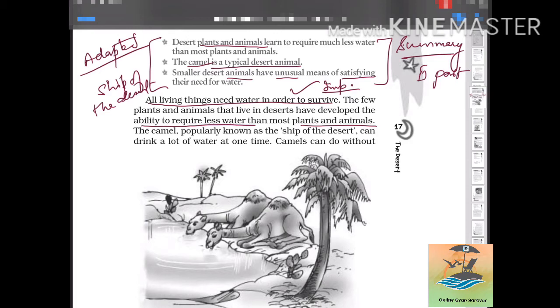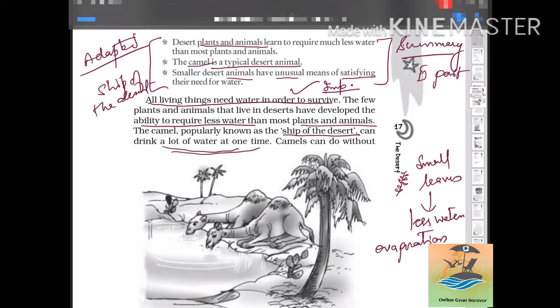You might have seen this when you look at the leaves of desert plants. These leaves are very small. So what will happen when these plants have very small leaves? They will lose less water during the daytime, so evaporation will be less.